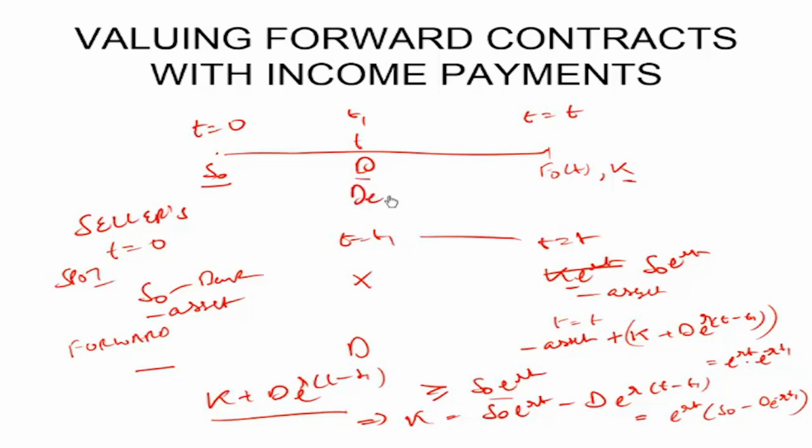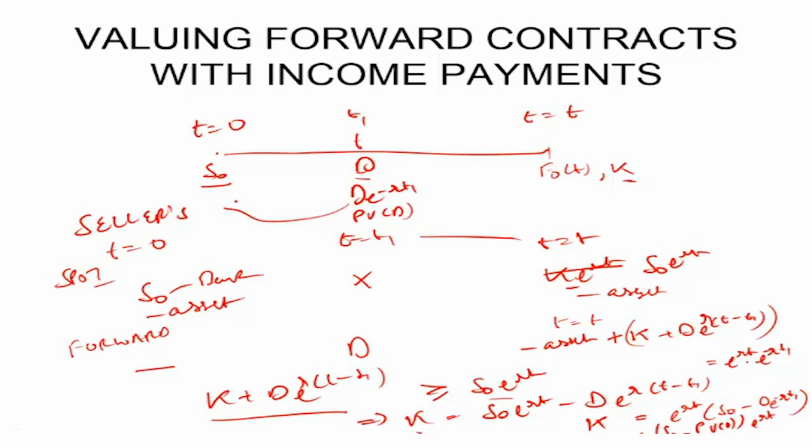D into e raised to the power minus r t1 is nothing but the present value of the dividend. D is the dividend coming at a time t equal to t1. So D e raised to the power minus r t1 will be equal to the present value of the dividend. So please remember that the fair forward price K is given as S0 minus the present value of the dividend into e raised to the power rT.